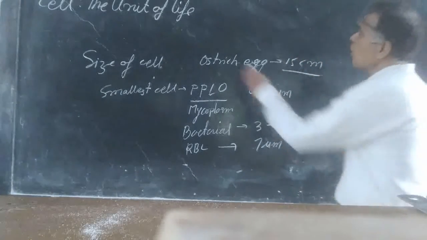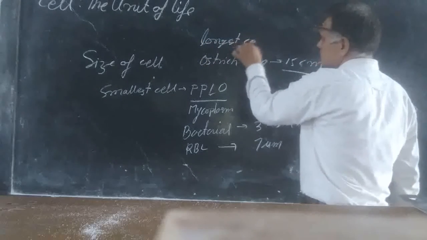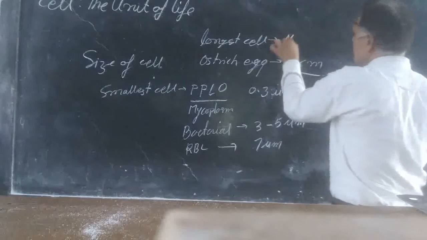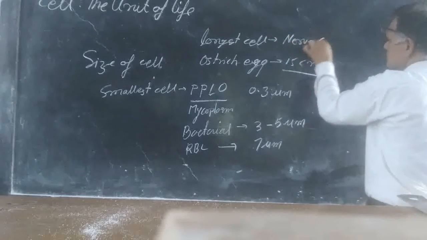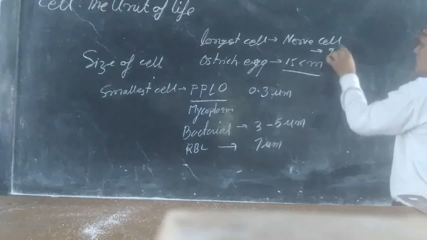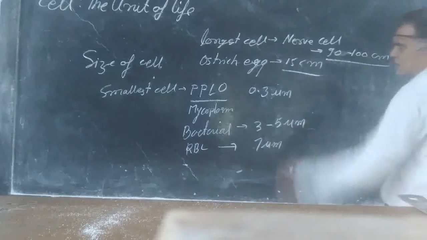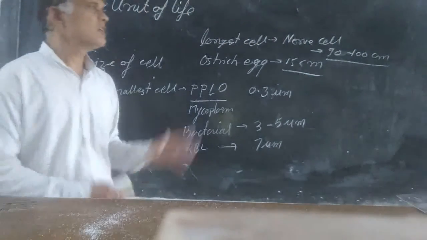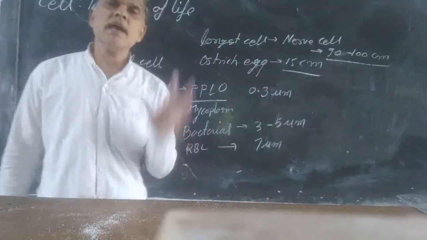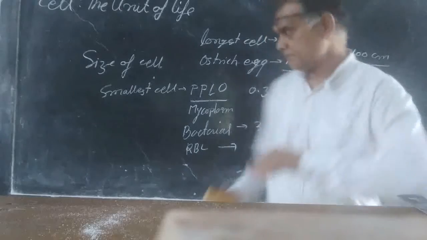The longest cell is the nerve cell in human beings, which is about 90 to 100 centimeter in length. So the size of the cell varies greatly.